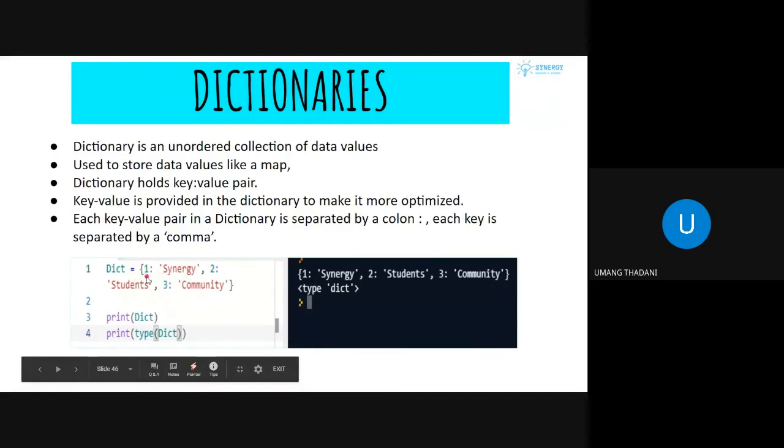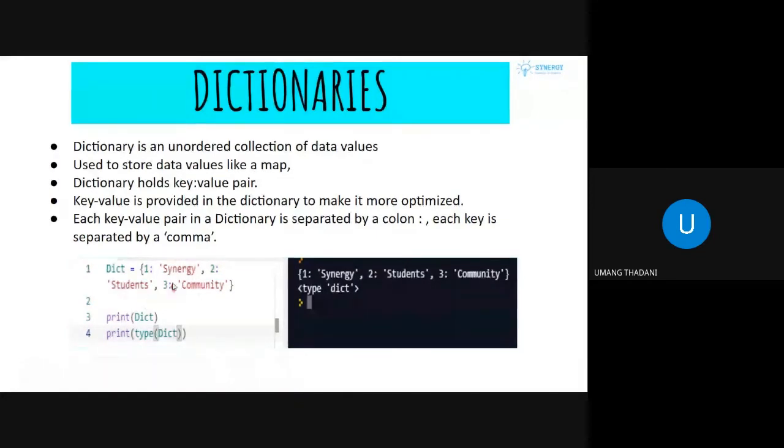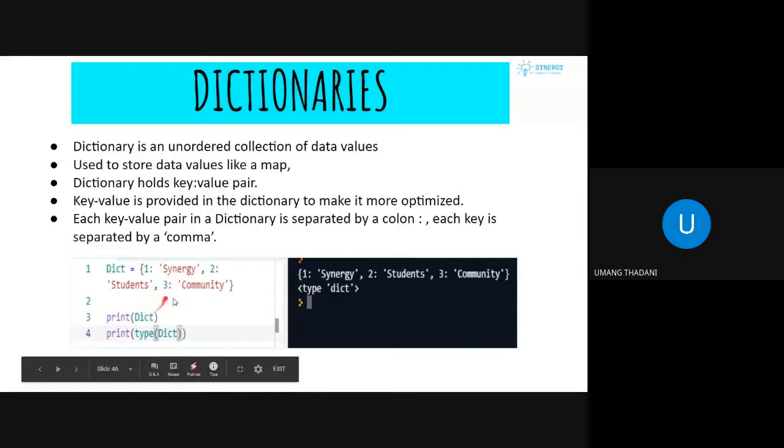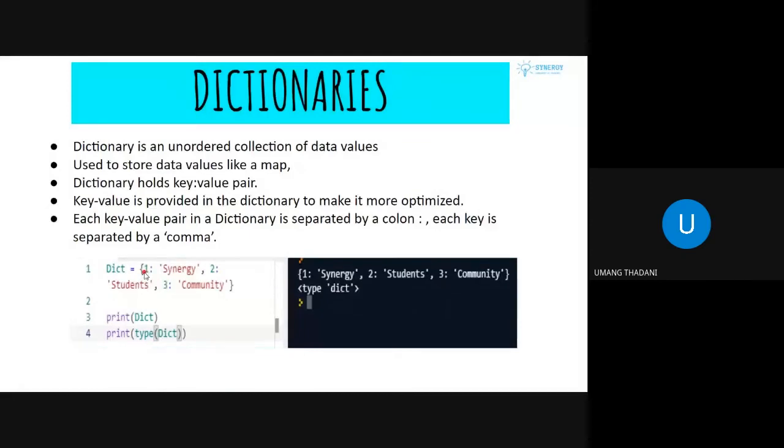After name will be the key, and then I'll specify its value. I'll add the name. Then I'll have roll number as the key, and then I'll specify the value. Then I can have, for example, my CGPA as a key, and the value of that CGPA will be the value of that particular key. So basically, a dictionary holds key value pairs. The keys and values are separated using this colon as specified over here, and then each key value pair will be separated using this comma.